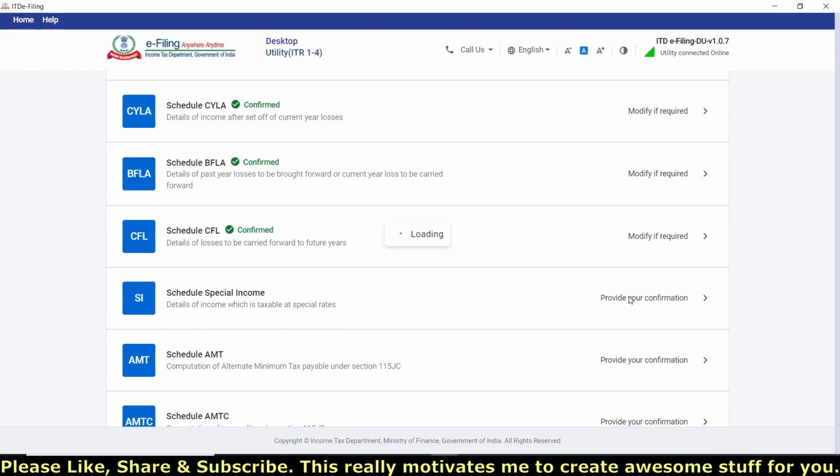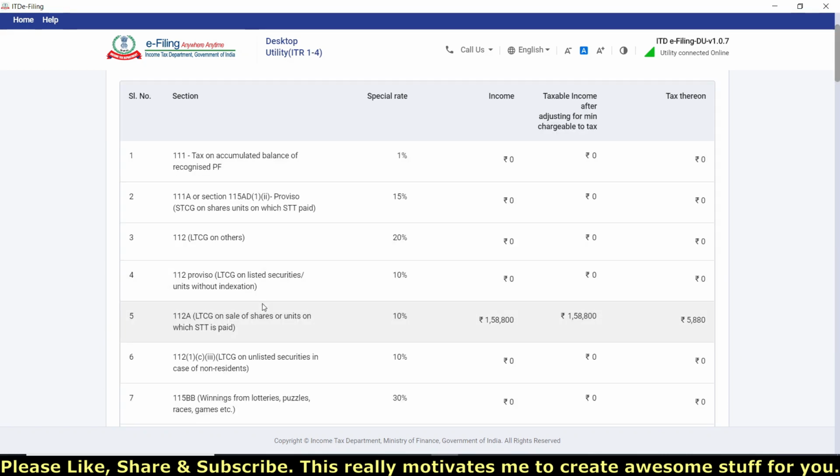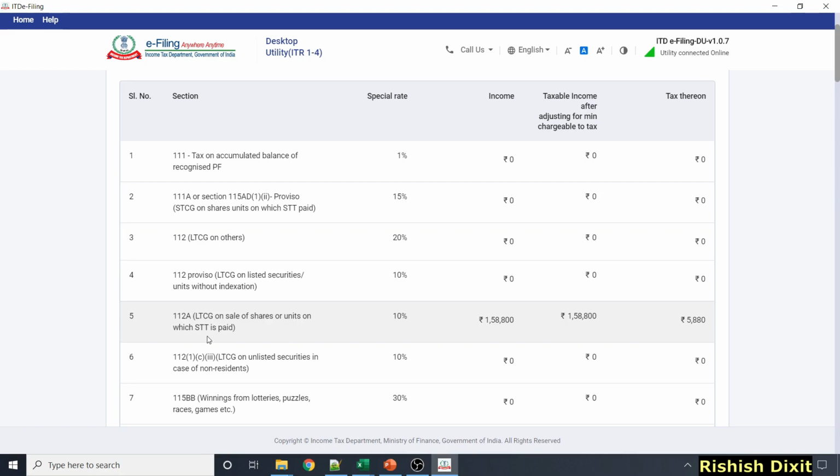So just click on here just to show you what calculations you would be having for tax. So if you see here at section 5, it's saying 112A LTCG on sales of shares or units on which STT is paid.